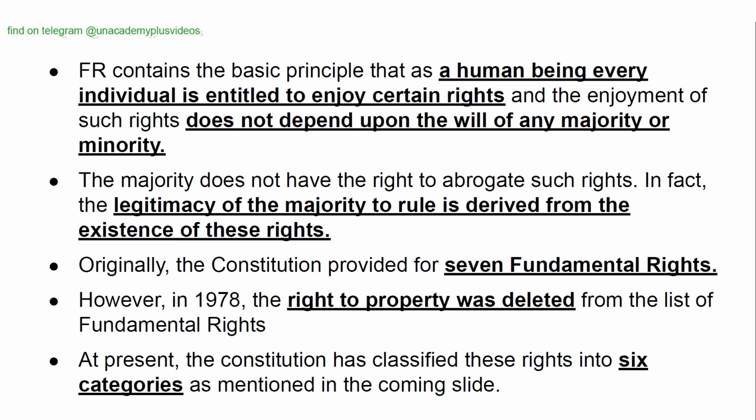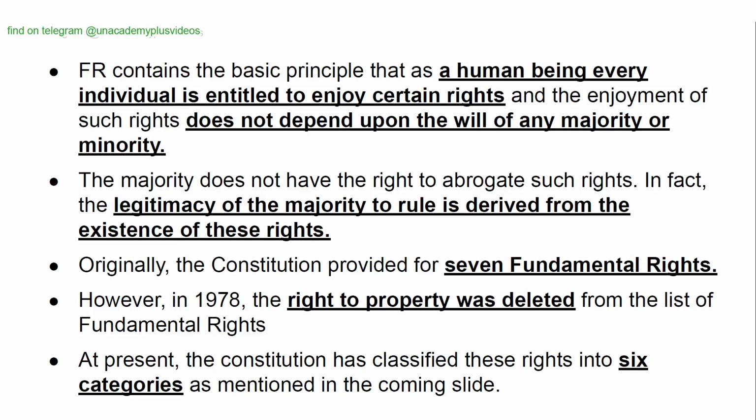Fundamental rights contain the basic principle that as a human being, every individual is entitled to enjoy certain rights, and the enjoyment of such rights does not depend upon the will of any majority or minority. The majority does not have the right to abrogate such rights. In fact, the legitimacy of the majority to rule is derived from the existence of these rights.